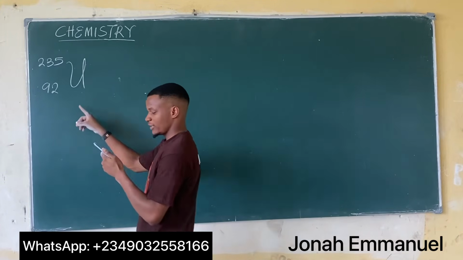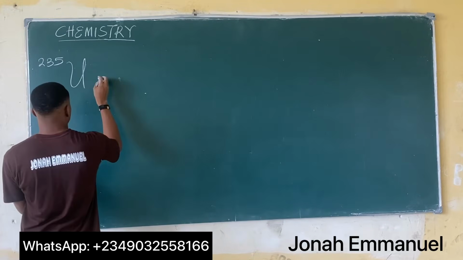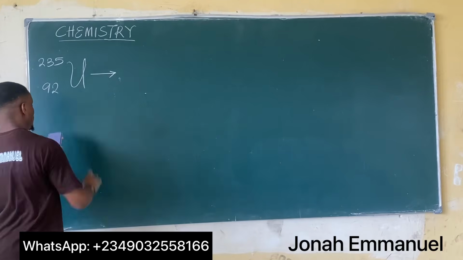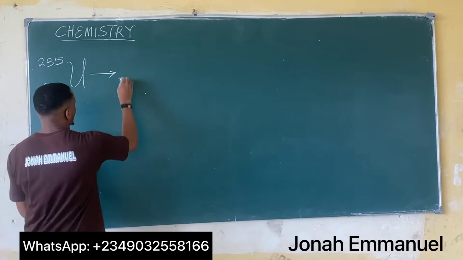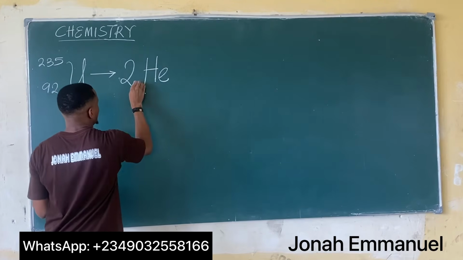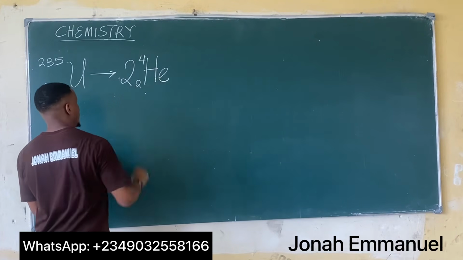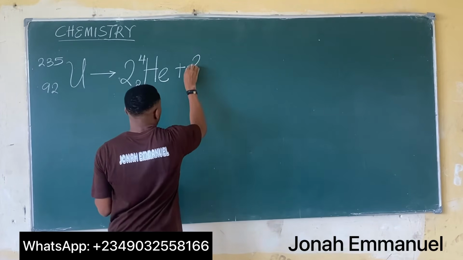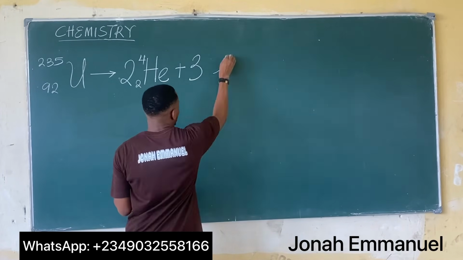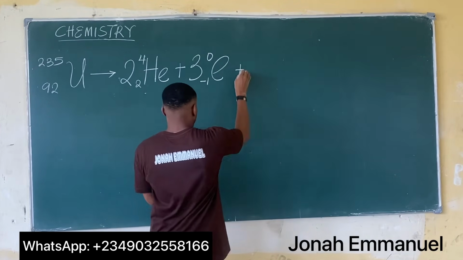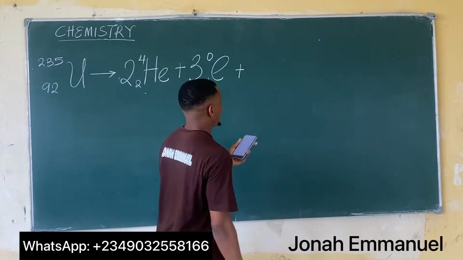I'm having uranium-235. They said it's undergoing a decay, so a decomposition reaction. They said 2 alpha particles, so 2 alpha particles are helium, He, 2 and 4, and also 3 beta particles, so 3 beta particles are electrons, electron -1 and 0, plus, and they said a gamma ray.